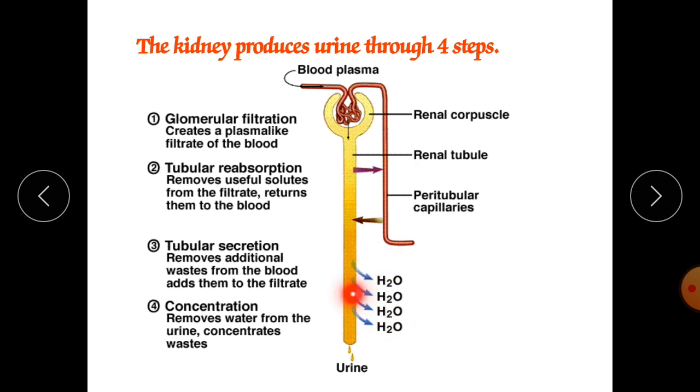That's why at the last part the intercalated cells and principal cells are there. The principal cell is the target for antidiuretic hormone as well as the sensor for aldosterone release. Both are responsible for decreased filtration rate, and the intercalated cells are responsible for acid-base harmonization.